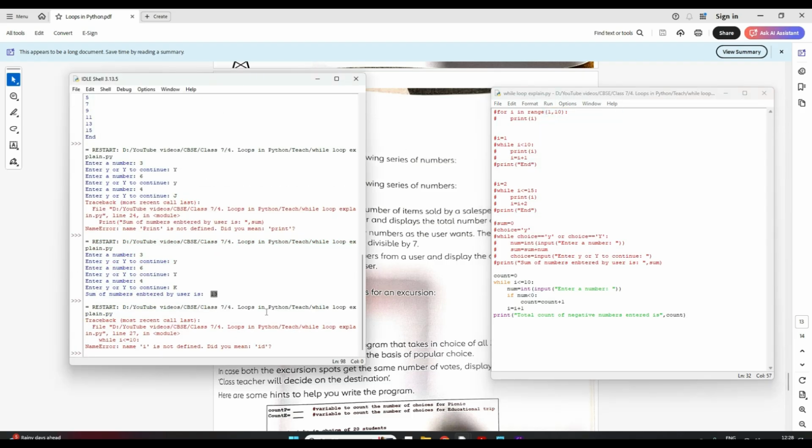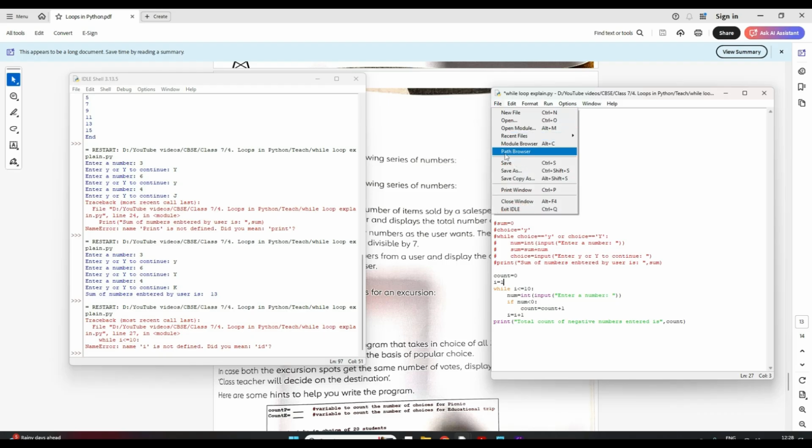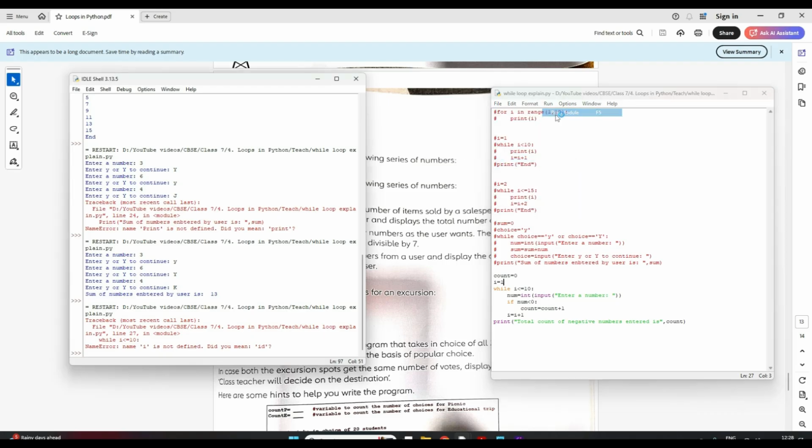Okay, there is an error. Let's see what the error is. If you can see in the error, they have written "name I is not defined." So here we have to define I is equal to 1. That's the mistake that we have made. We have to define it. Now let's save and run.